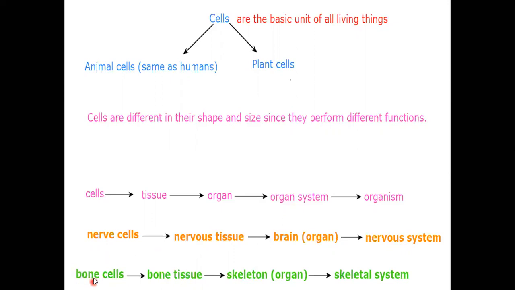Another example, bone cells together performing the same function form the bone tissue. Bone tissues together make the skeleton, which is an organ in the skeletal system, and the skeletal system is one of the systems in my body.